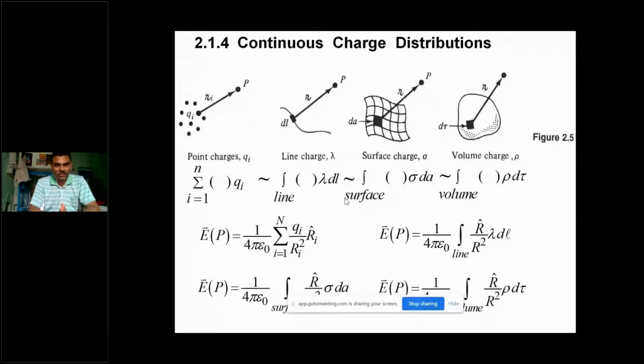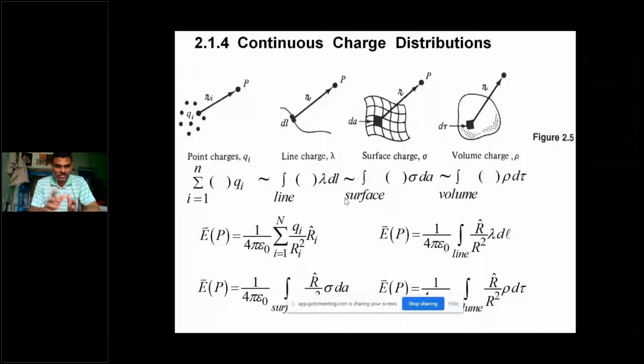So in the first figure we have the point charge case, and the force acting at point P is the summation of the forces due to the different point charges. Similarly, when you come to the line charge distribution, we have to take the integration with respect to the line charge density.